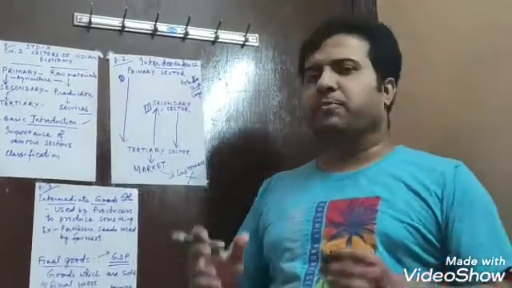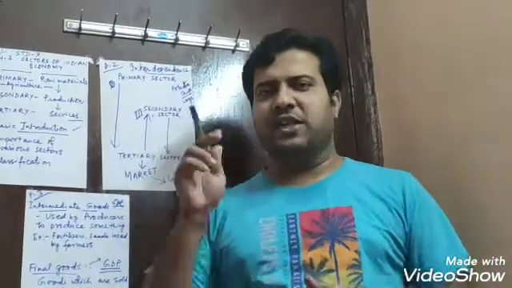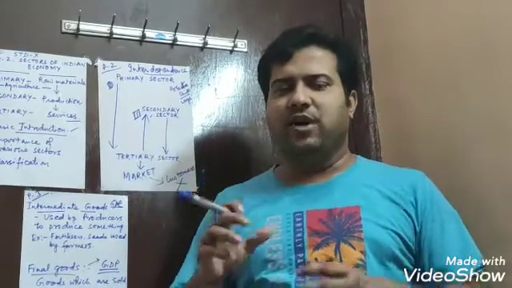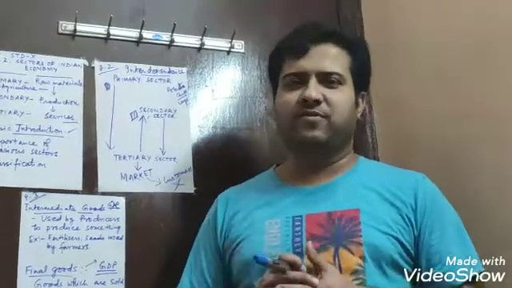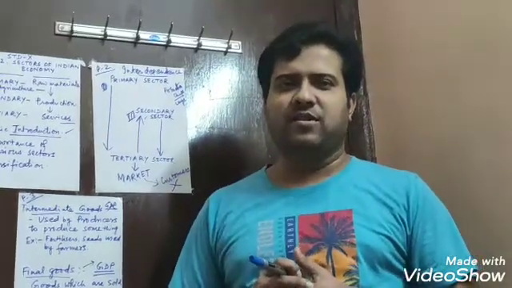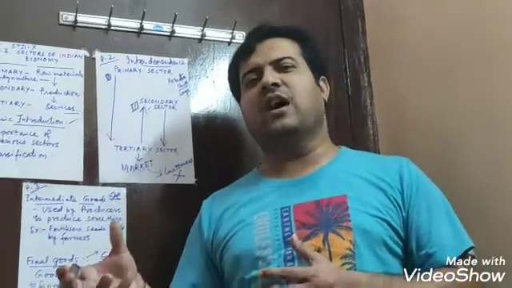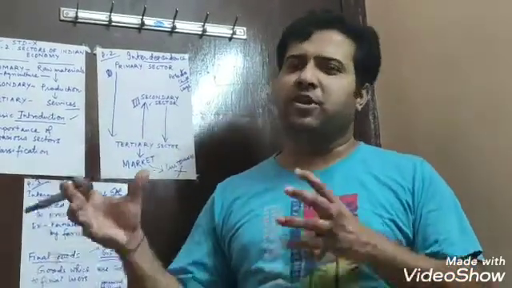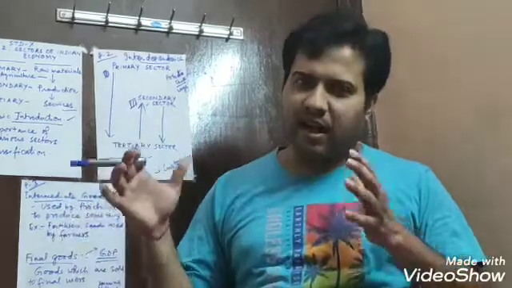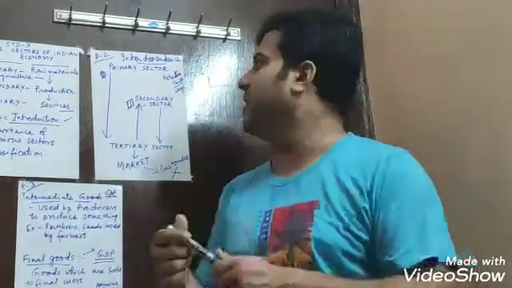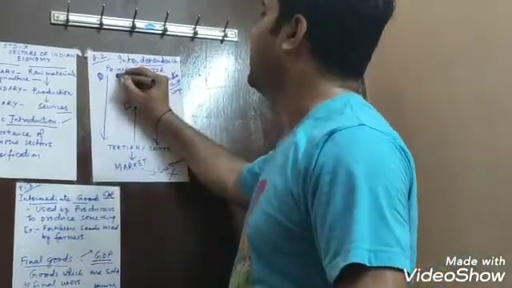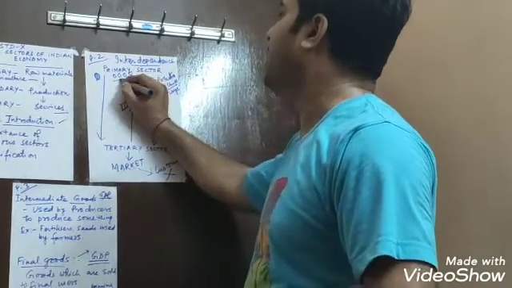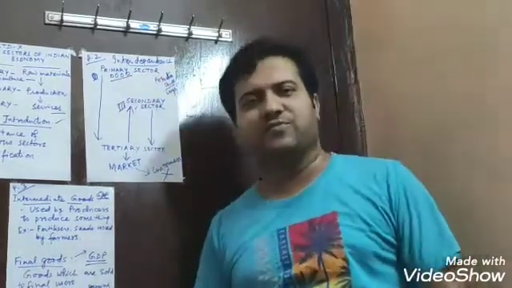Now this potato chips, at first stage, when the potatoes are grown by the farmer, these potatoes are presently remaining in the primary sector. Here are the potatoes. These are in the primary sector now.